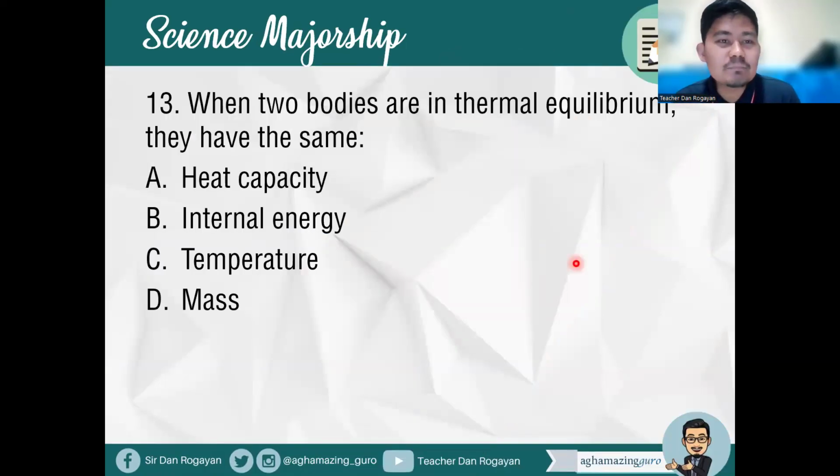All right. Item number 13, when two bodies are in thermal equilibrium, they have the same blank. A, heat capacity, B, internal energy, C, temperature, D, mass. So what is your answer? All right, so what's your answer? Future top notchers.